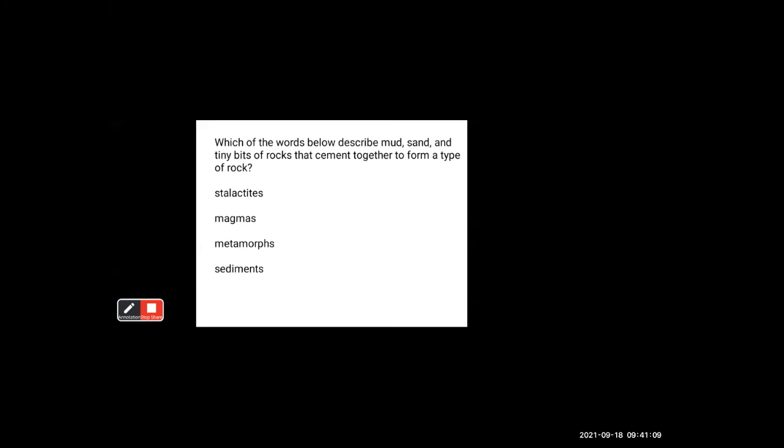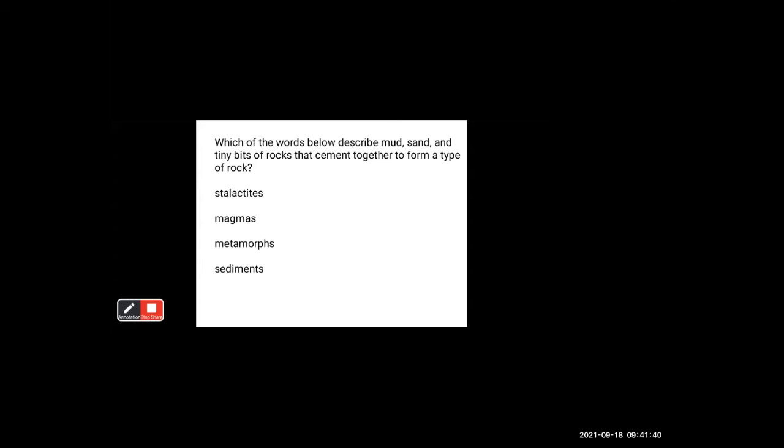Which of the words below describes mud, sand, and tiny bits of rocks that cement together to form a type of rock? Stalactites, magmas, metamorphs, or sediments?